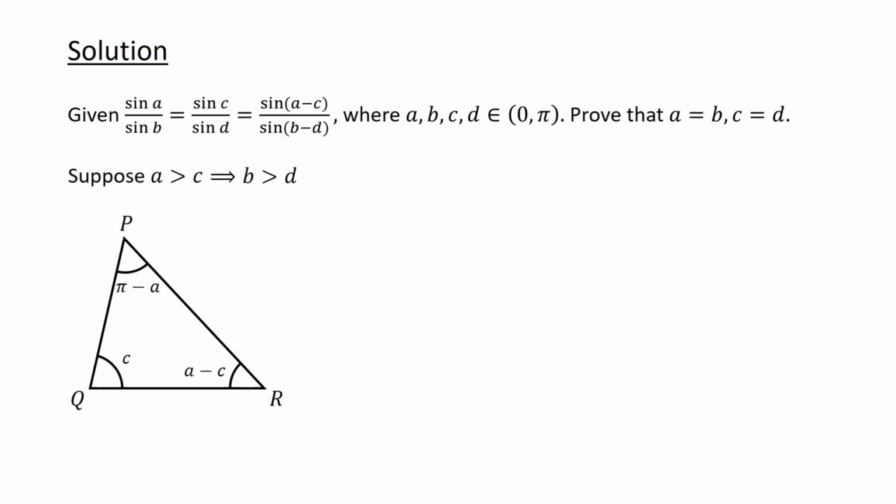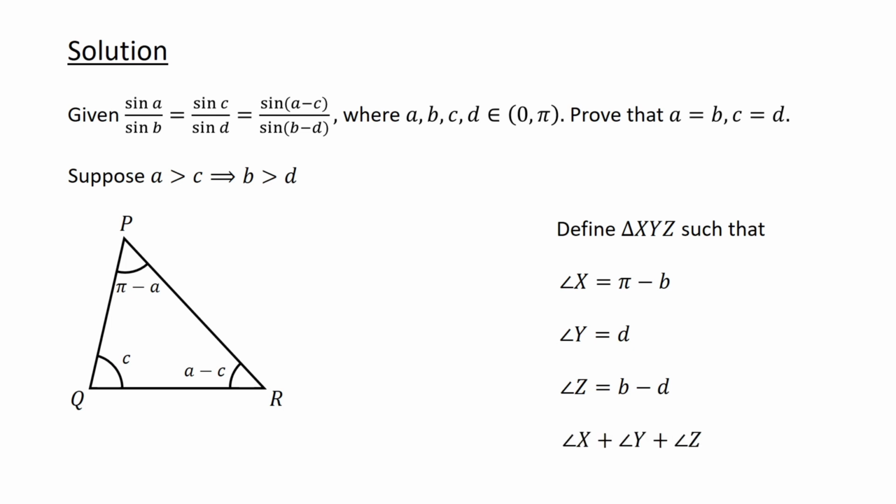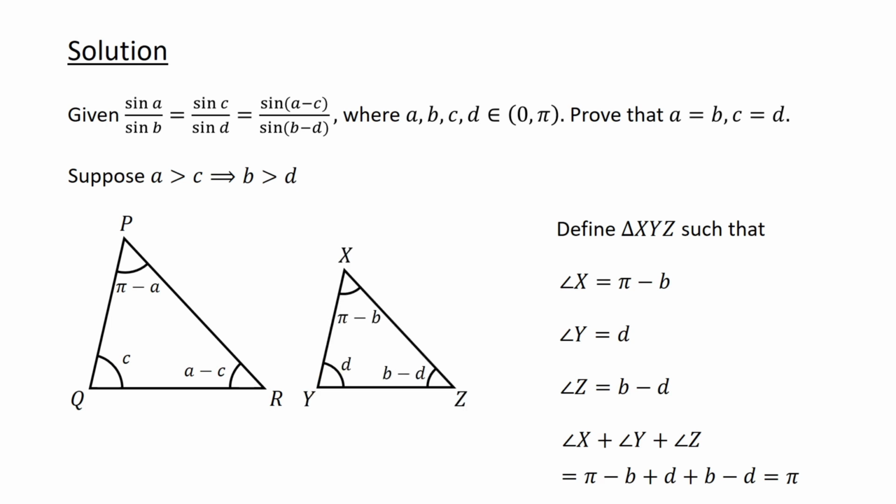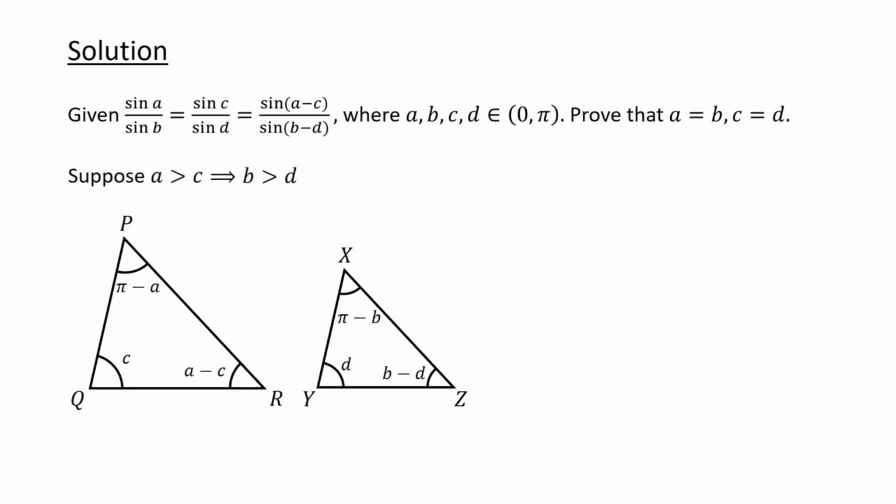Following this, we define another triangle XYZ such that angle X equals pi minus B, angle Y equals D, and angle Z equals B minus D. Again, the sum of the angles equals pi minus B plus D plus B minus D, which is pi. So XYZ is also a valid triangle. A possible diagram for the triangle is this.